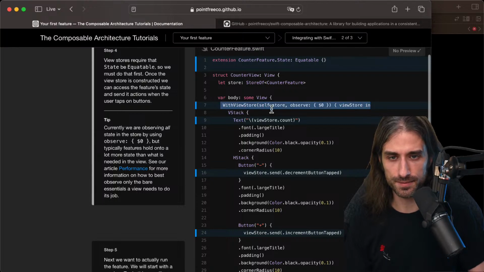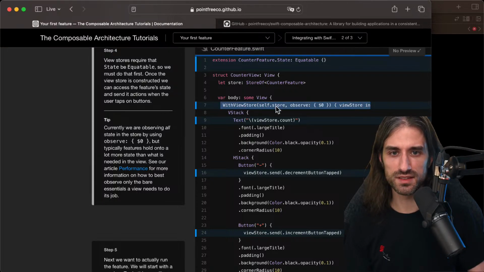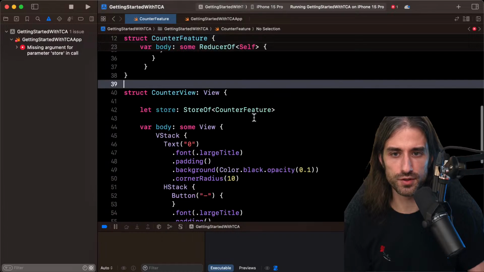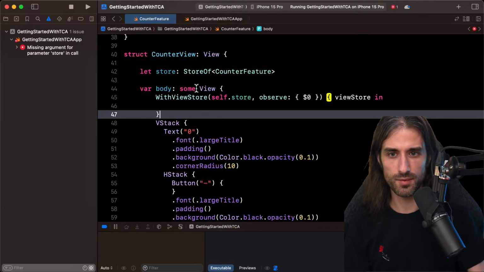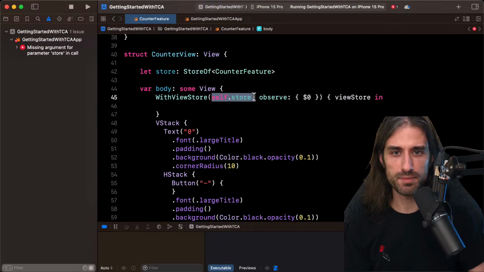So the text now. First, I need to wrap my view inside this WithViewStore. So I'm going to start writing it. Here I'm writing the WithViewStore. I pass it the store, and then this observe closure, which only returns $0.